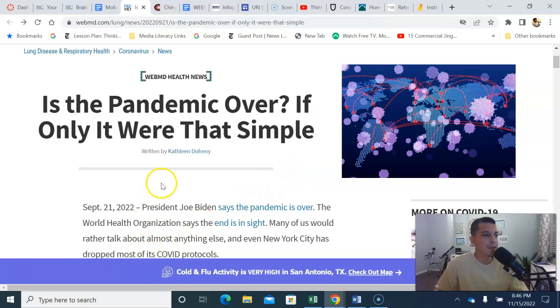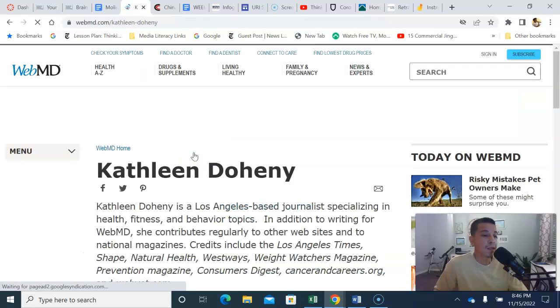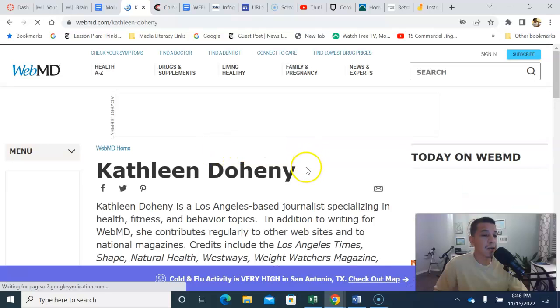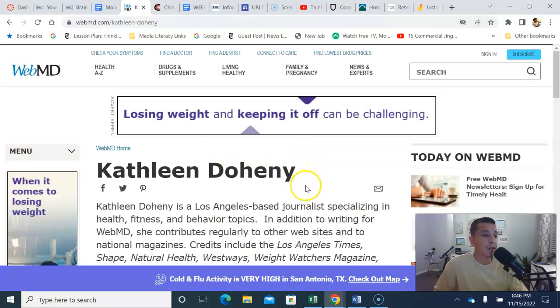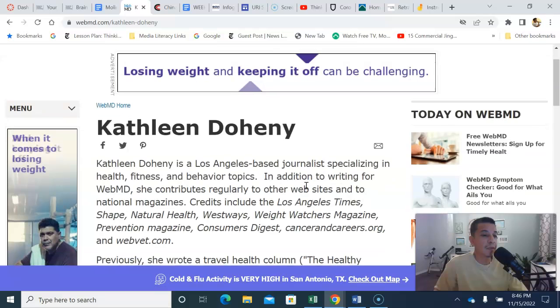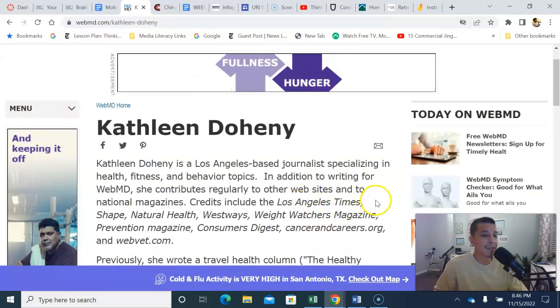Immediately after this is where we really have to consider who wrote this, right? And what might motivate them to write this story. As you can see here, WebMD will give me this author's information through a hyperlink. So I'm going to go ahead and click on that, as an expert detective, and see who wrote this.